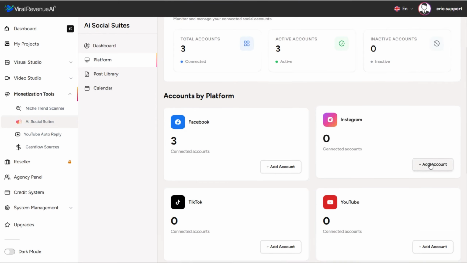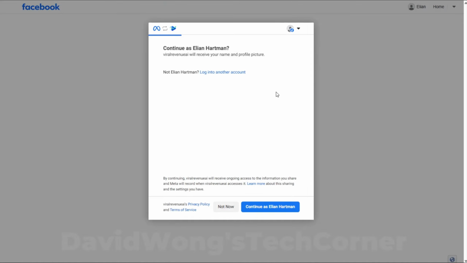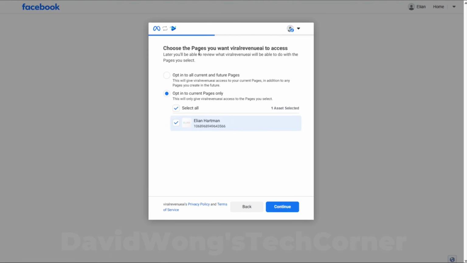Let's go ahead and connect an Instagram account. Again, we're going to click Add Account. And Instagram uses the same meta verification system. So it's going to look almost the same as Facebook. You're going to either log into a specific account or continue if you're already logged into one. It'll actually ask you about your Facebook pages again, because that's just a part of this meta verification process. It's up to you if you want to opt into your Facebook pages or not.